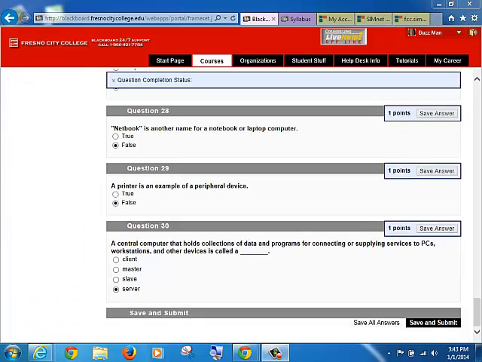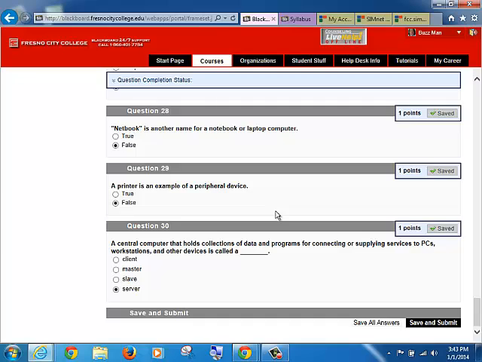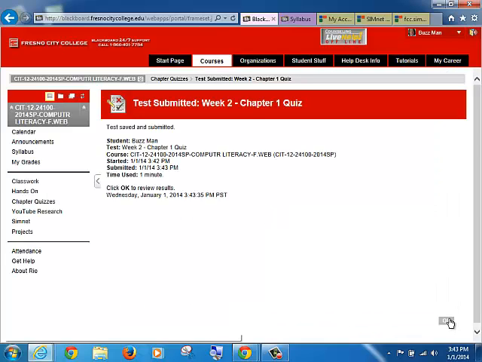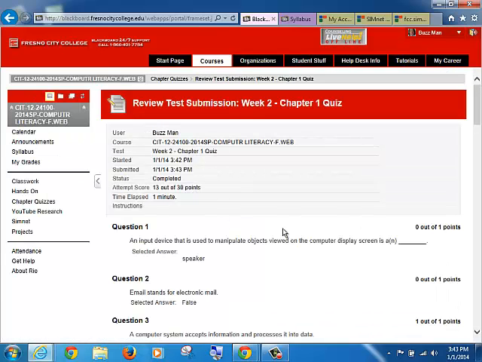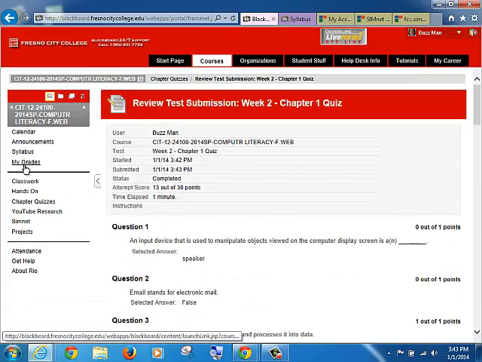So hold on. Okay, so now I've done that same thing again as far as answering them, and this is where you will be doing the work to find the answers. I'm going to hit save and submit. Tells me again I forgot one, no big deal. Click OK. See my percentage, which is still horrible. You'll do better, I'm sure.